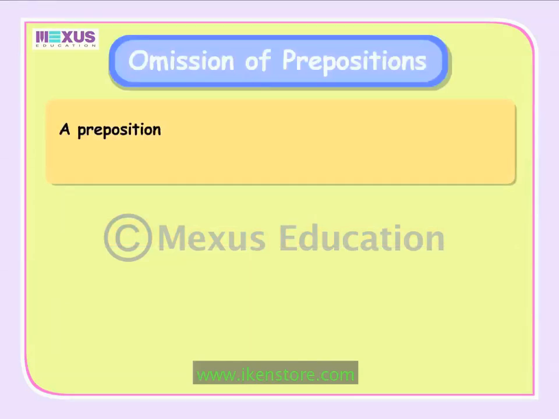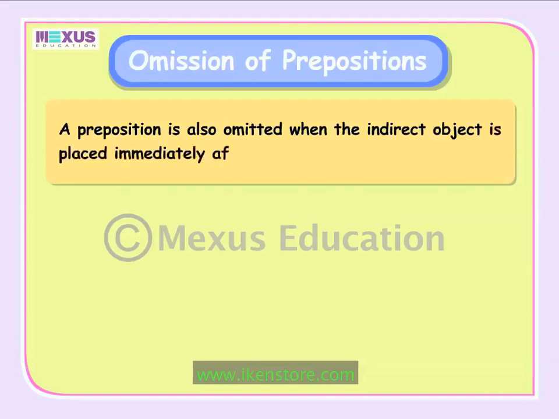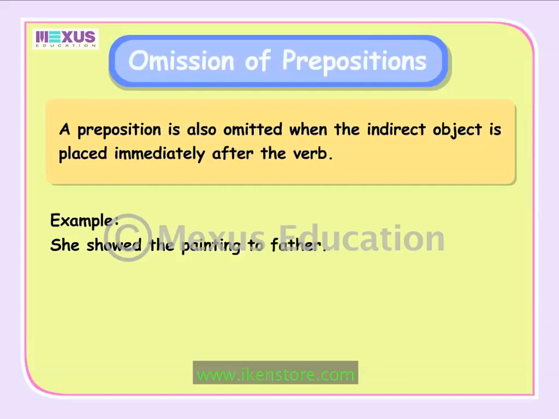A preposition is also omitted when the indirect object is placed immediately after the verb. Let us look at the following example. She showed the painting to father. In this sentence, there are two objects. The direct object is painting and the indirect object is father.